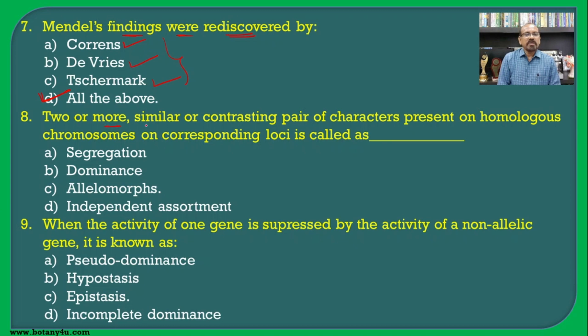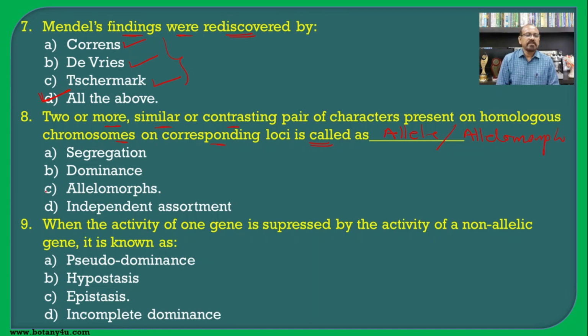The two or more similar or contrasting pair of characters present on the homologous chromosomes at corresponding loci is called what? If we see this definition, it is known as allele, and another name for the allele is allelomorph.